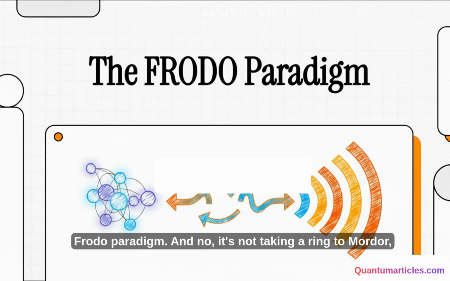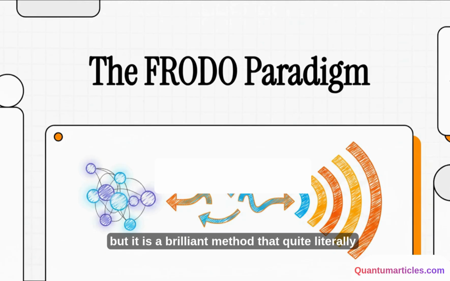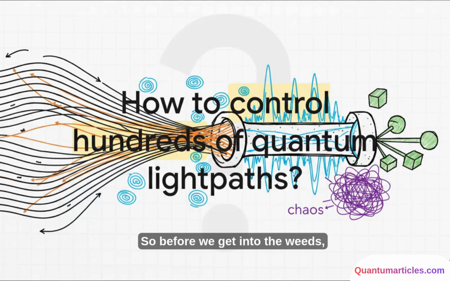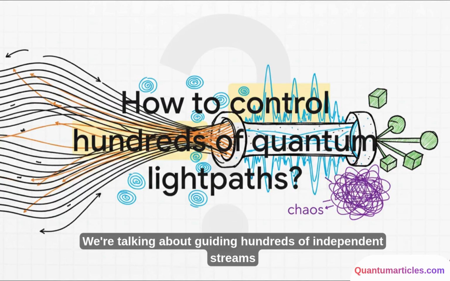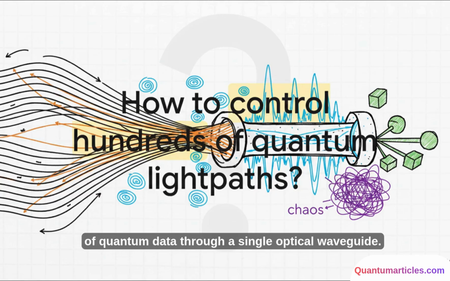And no, it's not taking a ring to Mordor, but it is a brilliant method that quite literally uses the power of sound to control quantum light. So, before we get into the weeds, we first have to ask ourselves this massive, fundamental question. We're talking about guiding hundreds of independent streams of quantum data through a single optical waveguide. It's an incredible engineering challenge.